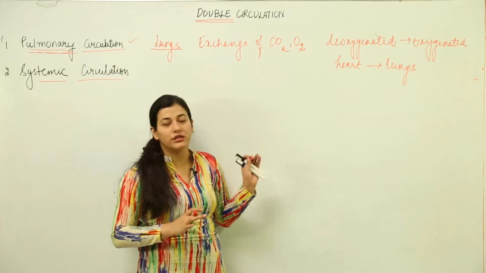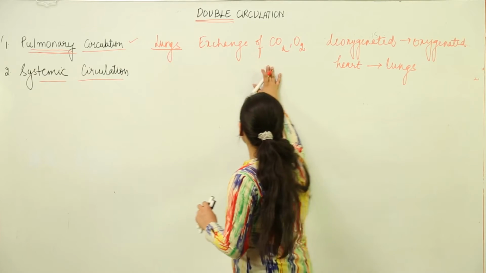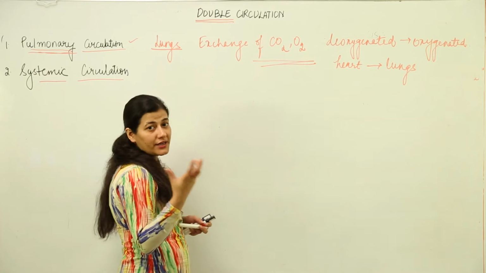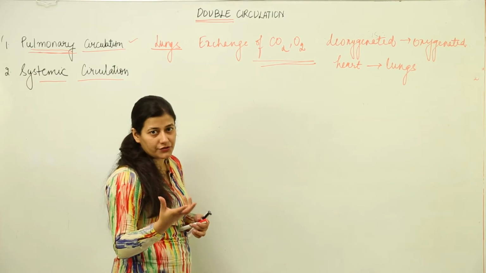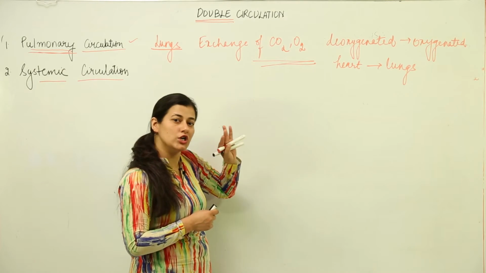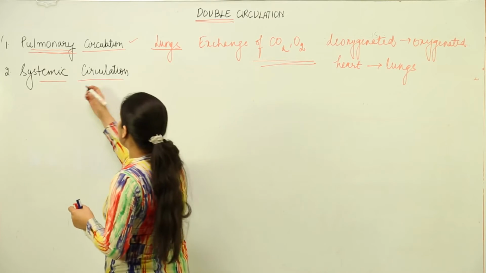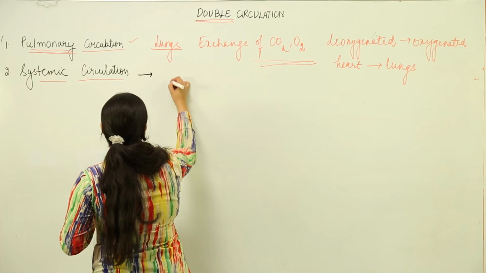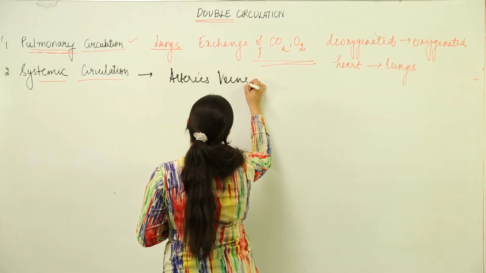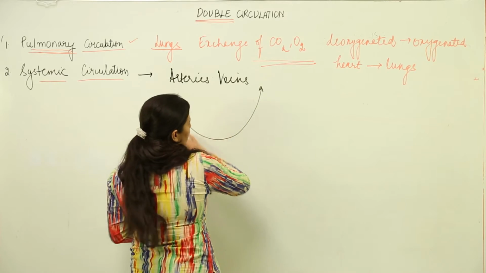Now that is not the only thing you have to remember. Apart from that, first of all understand what is systemic circulation. Why does this exchange take place? The exchange takes place because the tissues are in dire need of oxygen all the time for respiratory purposes. So the oxygen which comes to the heart has to reach the organs, and for that we have systemic circulation. In systemic circulation we have arteries and veins which carry material like nutrients and oxygen between the organs and heart.